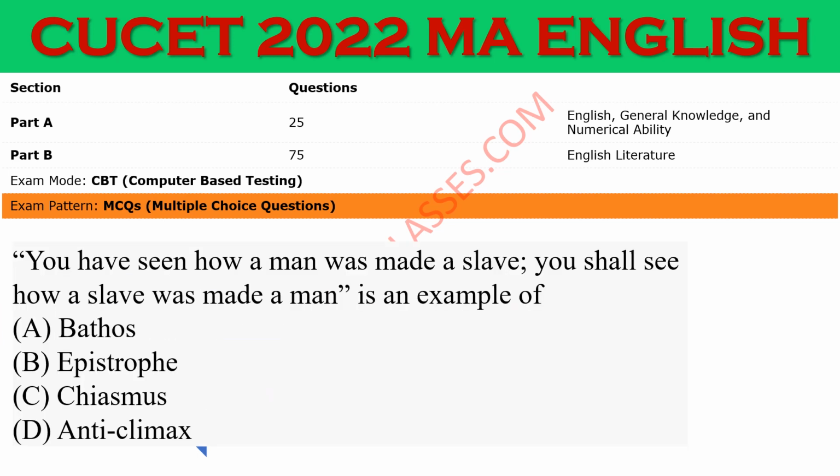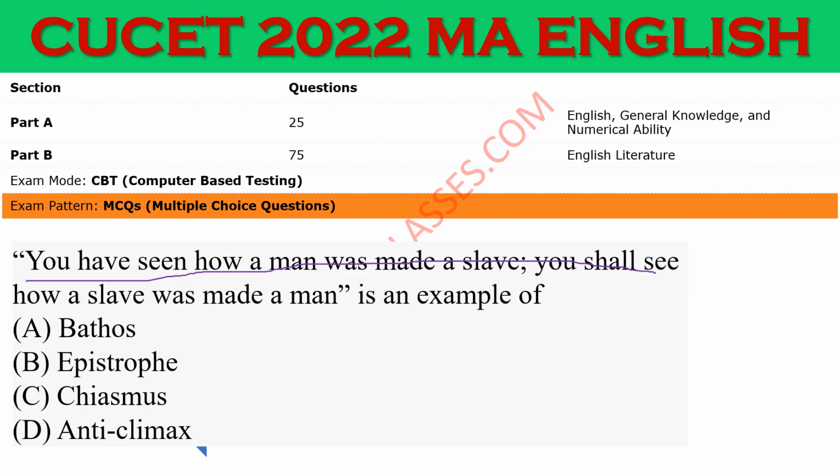Next question is about literary devices. Literary devices are extremely important. Be it any university, any competitive exam you are appearing for, literary devices will be there. And you should be knowing them in great amount of detail. There is no limit actually to how many literary devices can be there, but majorly 40 to 50 you should cover at least.